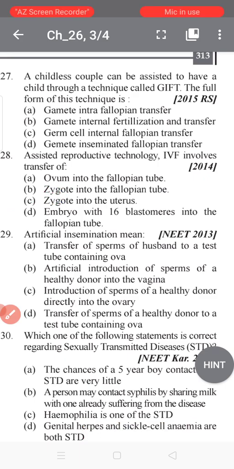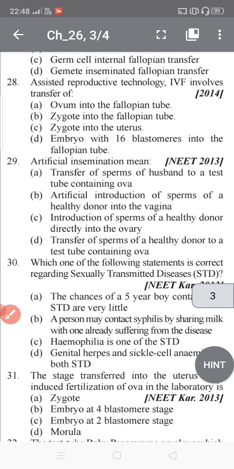Okay. Now the next, question number 29. What is the meaning of artificial insemination, short AI? Read carefully. Transfer of sperms of the husband to a test tube containing ova. Artificial introduction of sperms of a healthy donor into the vagina. Introduction of sperms of a healthy donor directly into the ovary. Transfer of sperms of a healthy donor to a test tube containing ova. So what is the meaning of artificial insemination?